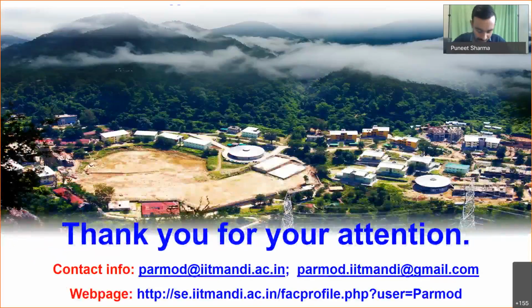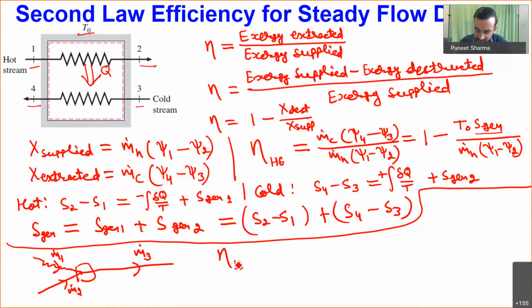So for this case, if I have to define exergy efficiency or second law efficiency, that will be equal to exergy extracted. You can see m dot 1 and m dot 2 are coming, and finally it is becoming m dot 3. So the final exergy that we have extracted will be m dot 3 only. So we will have m dot 3 into psi 3 as exergy extracted, and in order to extract this exergy, what amount of exergy have we supplied? We have supplied m dot 1 mass at the initial exergy value of psi 1, and we have added m dot 2 mass at the initial exergy value of psi 2.